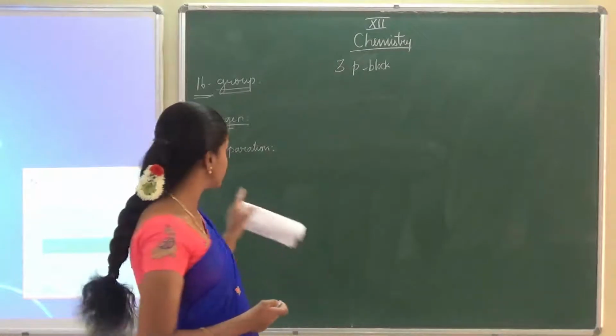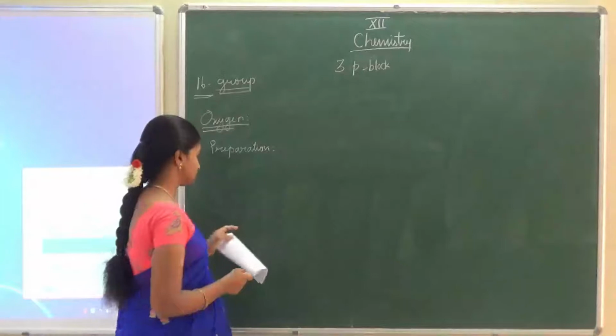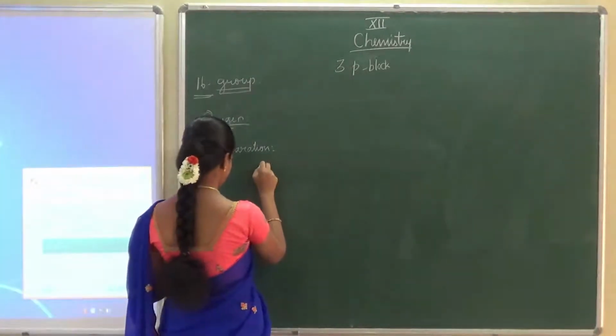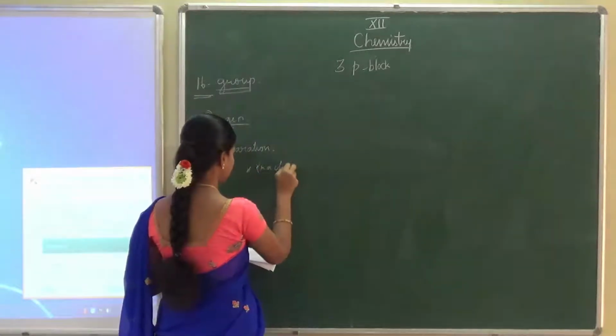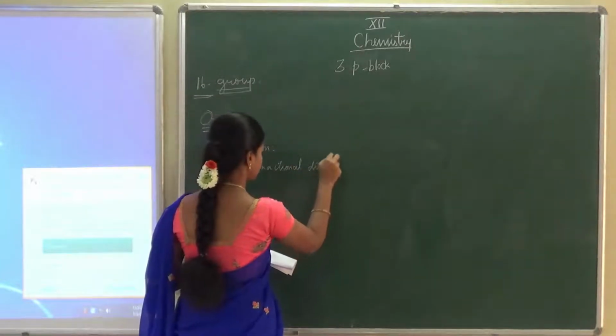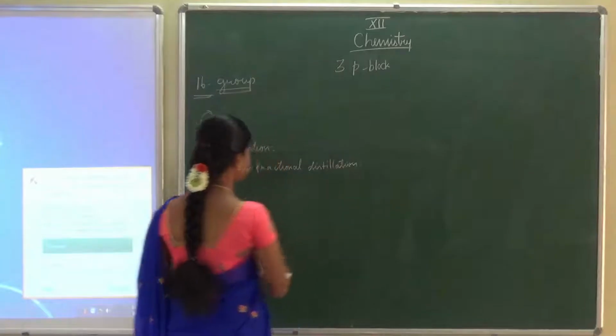So by using the fractional distillation method we can prepare oxygen. This is for industrial preparation. They are using this method.